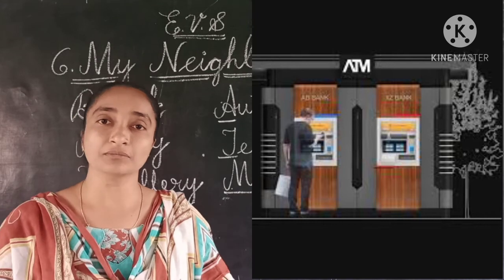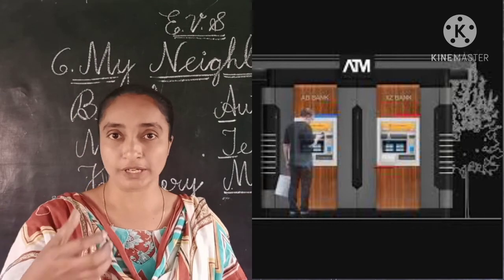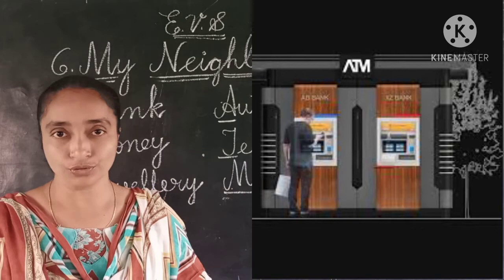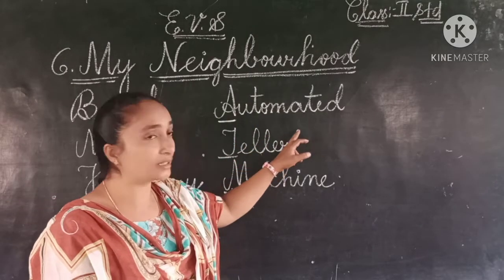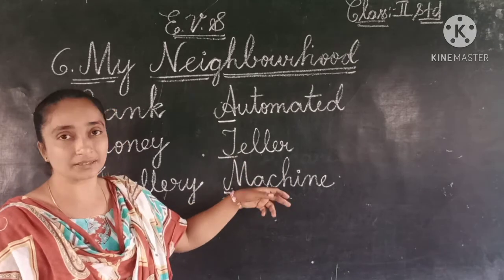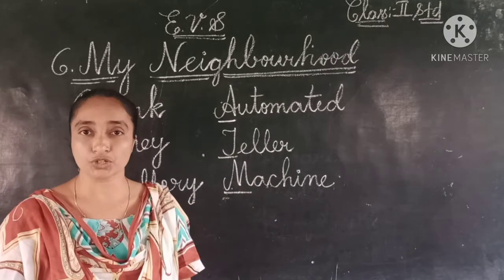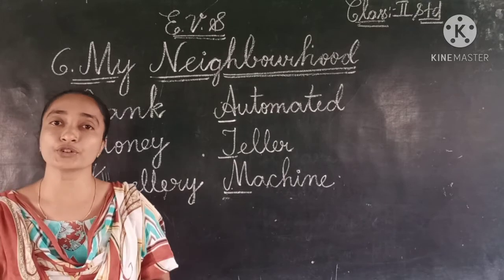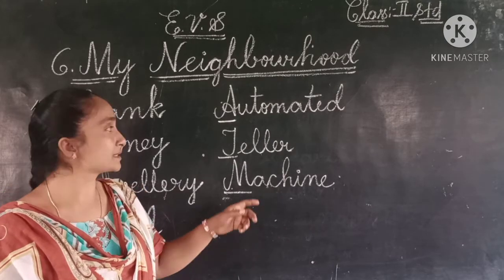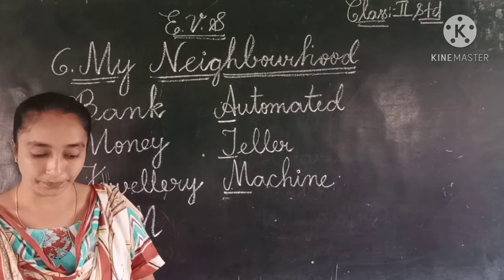ATM means: A is automated, T is teller, M is machine.